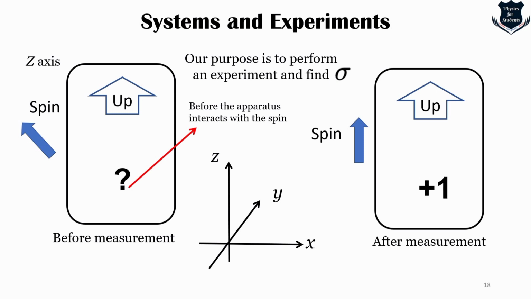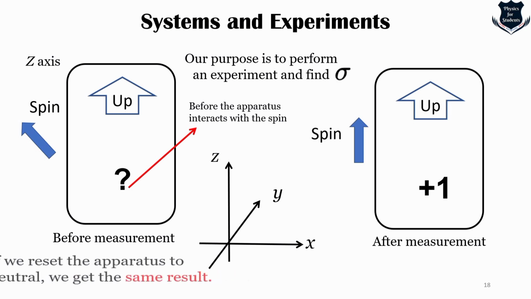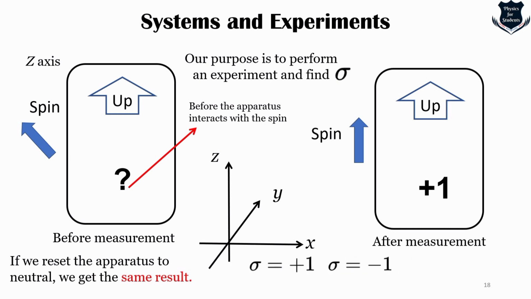So after measurement, it shows that it is +1. Now if we reset the apparatus to neutral, that means we reset everything, and yet we get the same result, that is +1. So that is how the window shows +1 or -1. Sigma is either +1 or -1.